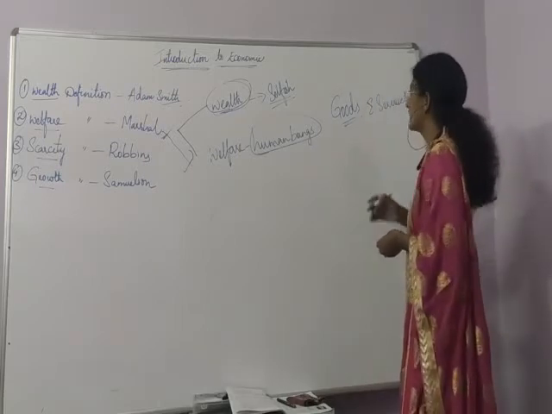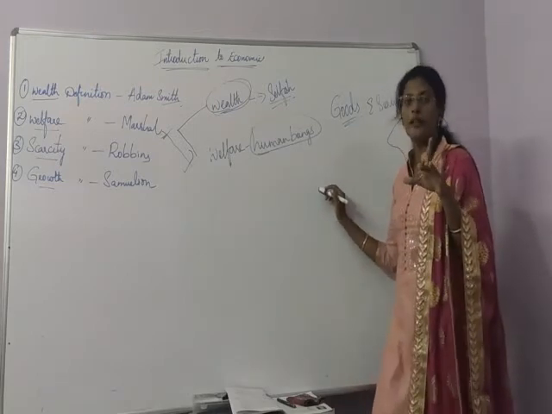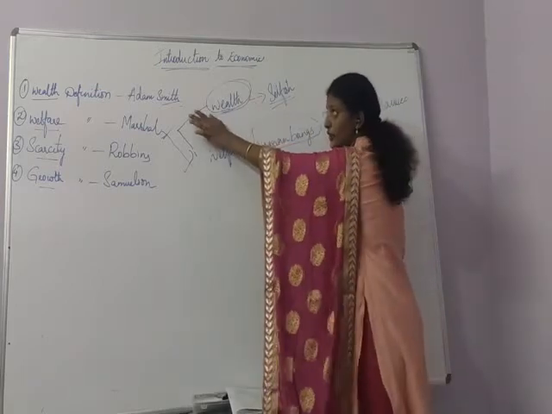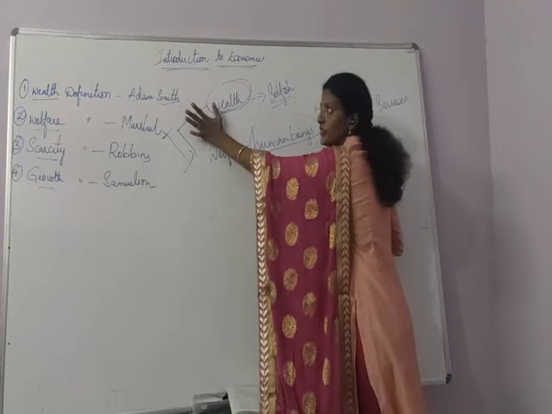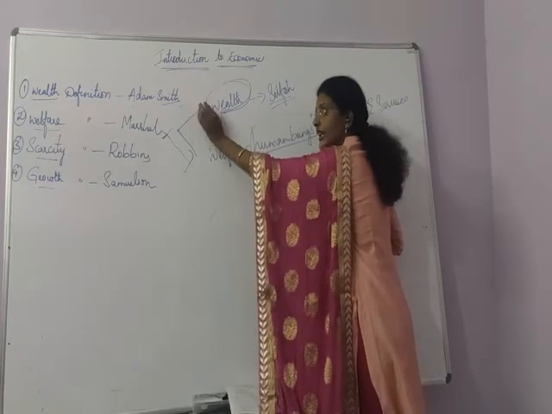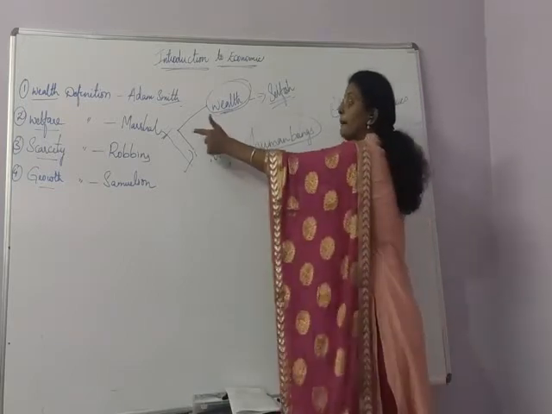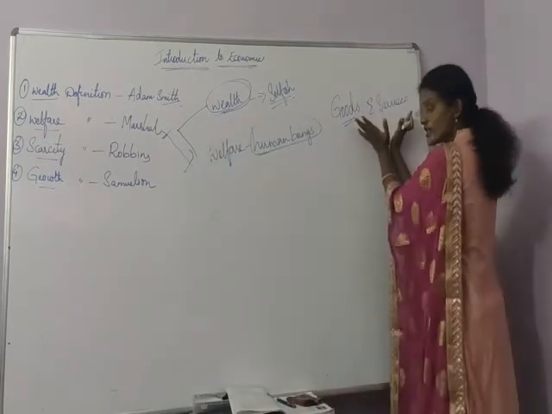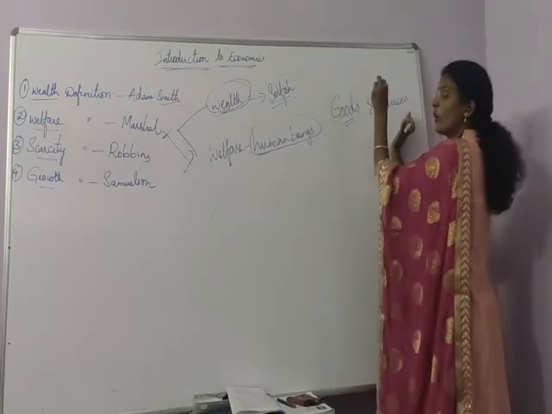He didn't consider services. Remember, Adam Smith talked only about goods. He didn't talk about services at all. In his view, services are not there at all. But in case of Marshall, he differentiated goods and services, but he concentrated again on goods only.